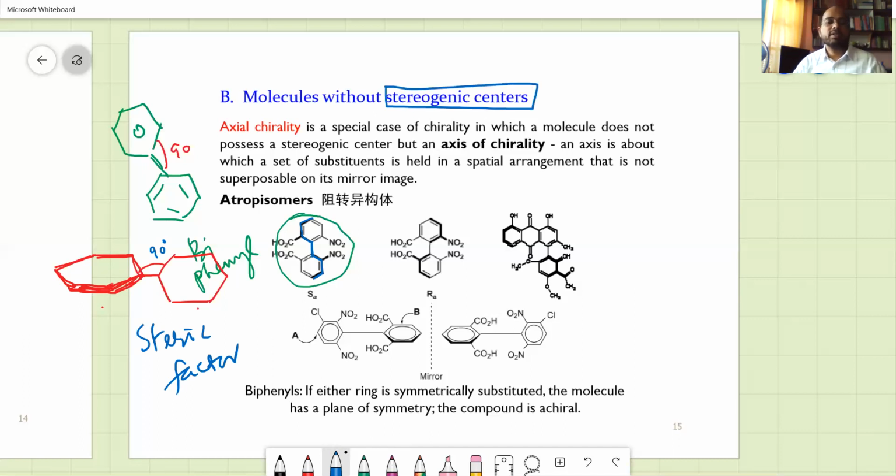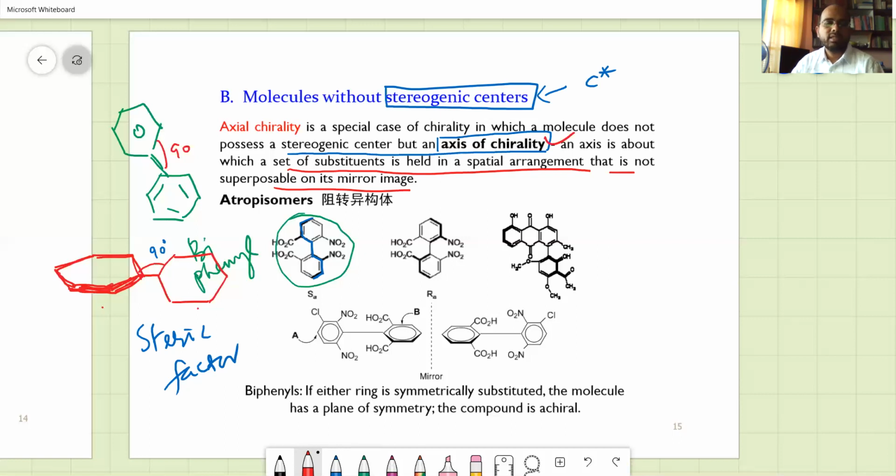Axis chirality is a special case of chirality in which a molecule does not possess a stereogenic center but has an axis of chirality. Stereogenic centers are those with the asymmetric carbon atom. We have seen plenty of them already, but here you don't have an asymmetric carbon atom; rather you have an axis of chirality, an axis about which a set of substituents is held in a spatial arrangement that is not superimposable on its mirror image.